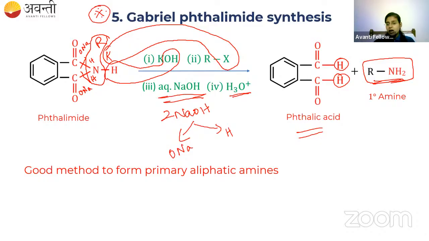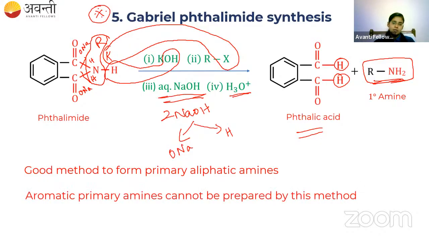Primary aromatic amines cannot be prepared by this method. Aromatic amines cannot be prepared by this method. This is a very important point. Please take note of it. This is the best method to prepare the primary amine, but only aliphatic primary, not aromatic primary amine. Clear?